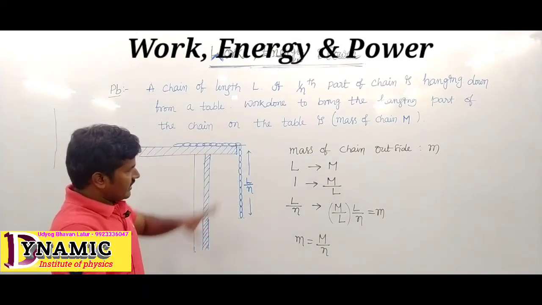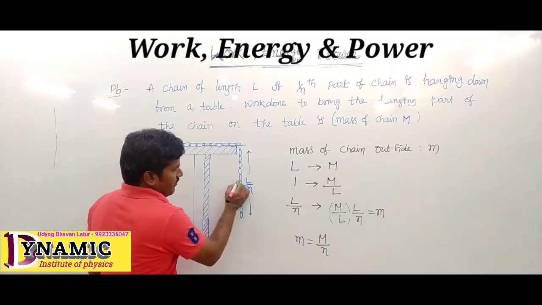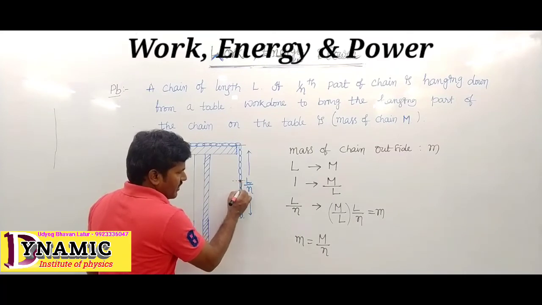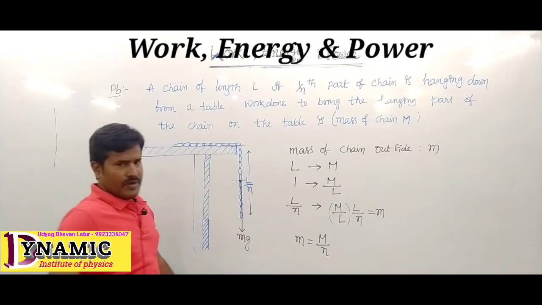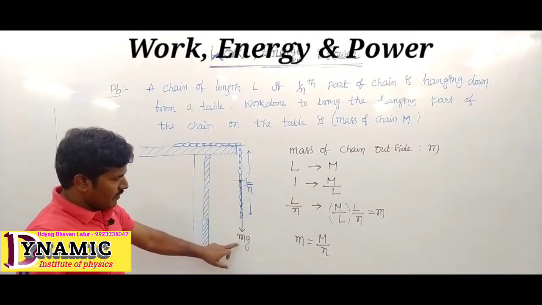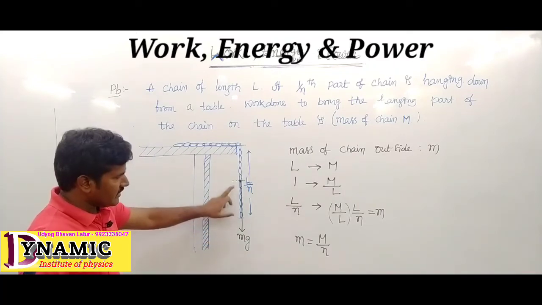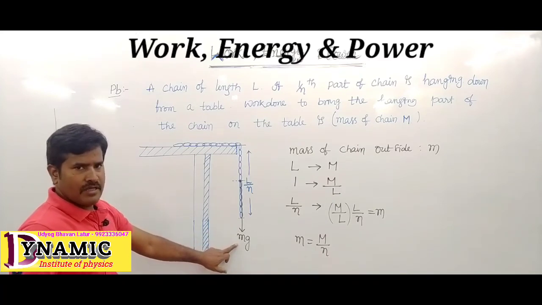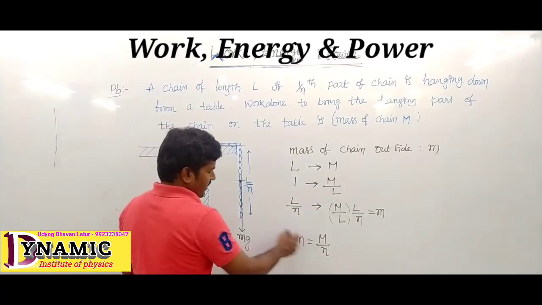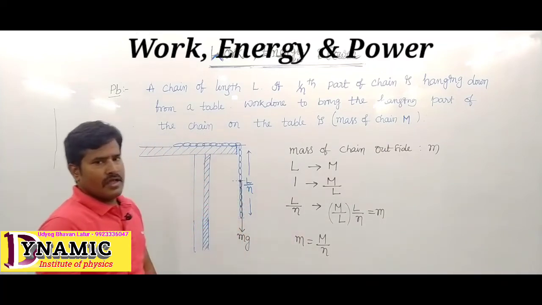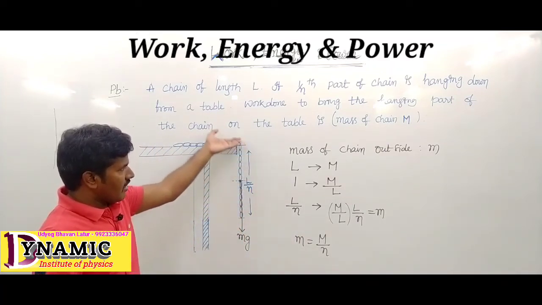The weight here acts at the middle position. This weight is mg, the small mg is the weight. It is nothing but the force. So mg is acting downward. And this chain is to be placed on the table.